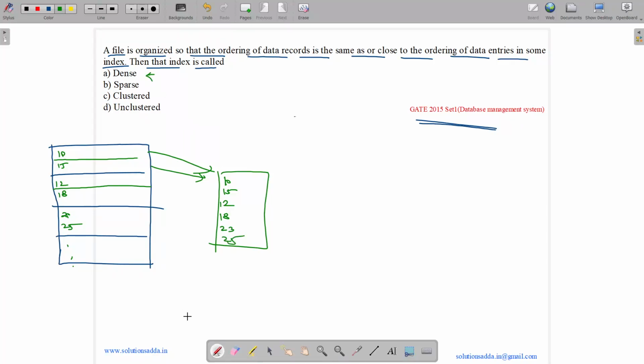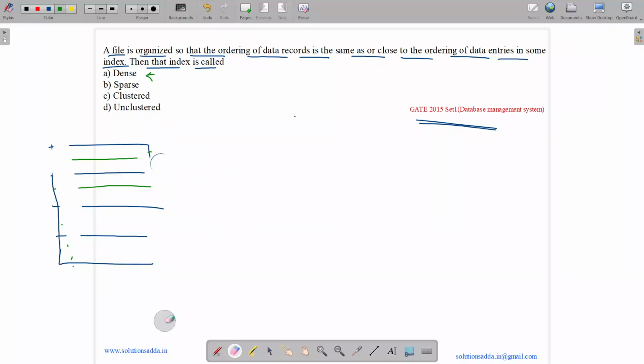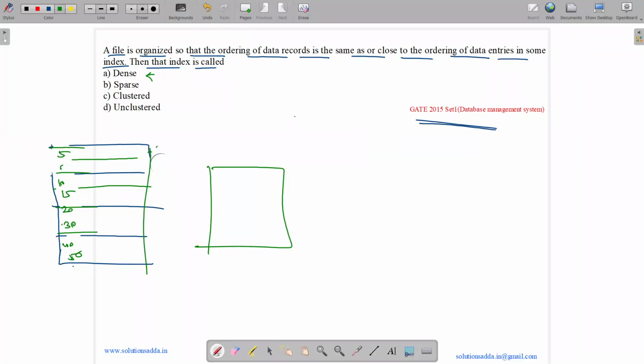Okay, what is a sparse index? A sparse index is possible only on the ordered field. So these ones should be ordered. Let me write the ordered values. So ordered values can be 5, 6, 10, 15, 20, 30, 40, 50. A sparse index means for a group of blocks we will have only one entry. So suppose we have 4 blocks. For each block we are taking only the starting entry. So we have 5, 10, 20 and 40. So this is a sparse index.